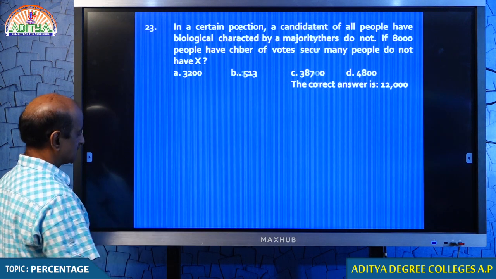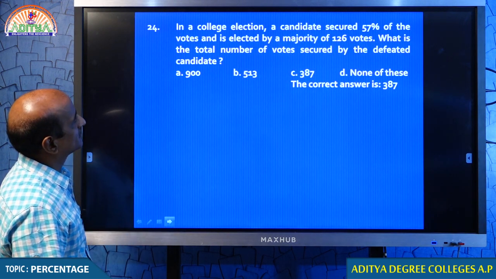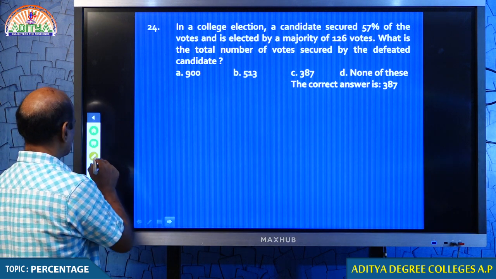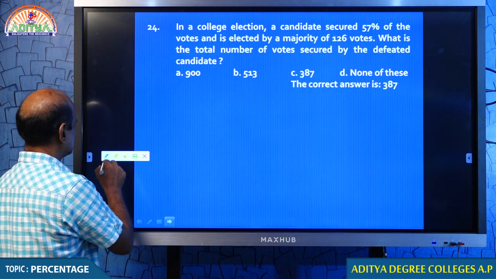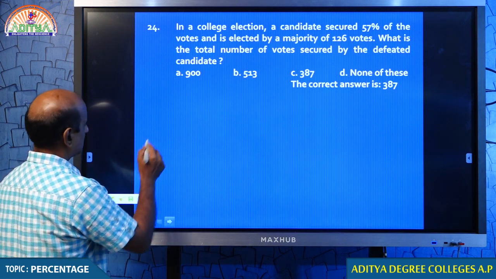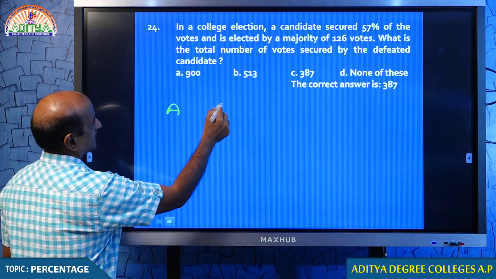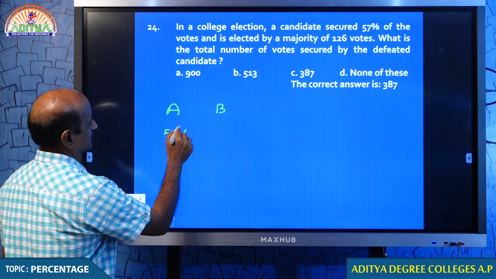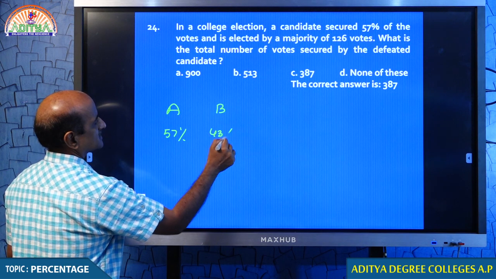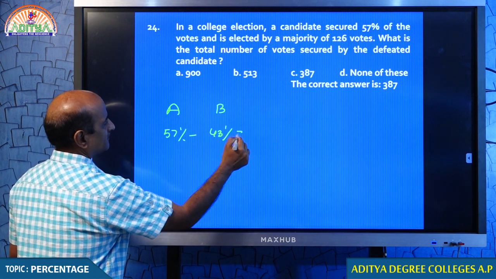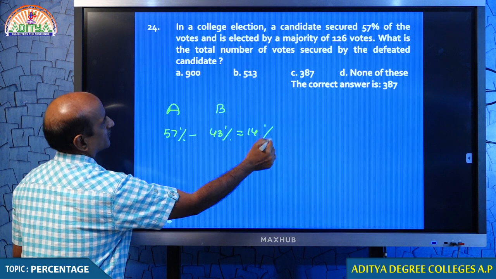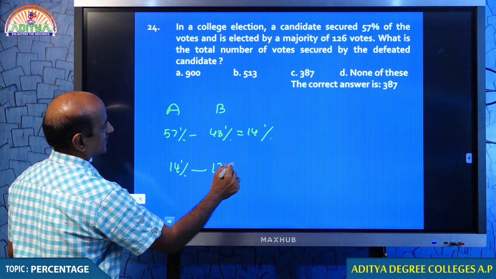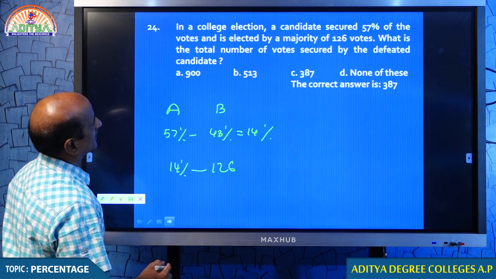Next, I will move on to the next question. Question number 24. I think this one you can do it, my dear students. Let me give you a very brief explanation of this question. So, when two students are competing, let the two students be A and B. If one student gets 57, the other student must be getting 43%. The difference between these two people is 14%. That 14% is 126. What are you asked to find?